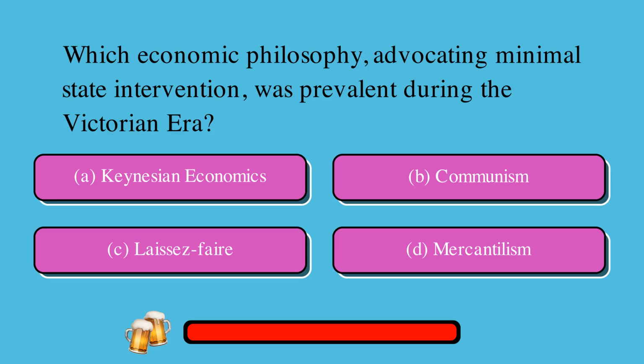Which economic philosophy, advocating minimal state intervention, was prevalent during the Victorian era? Is it A, Keynesian economics, or B, communism, or C, laissez-faire, or D, mercantilism? The correct answer is C, laissez-faire.